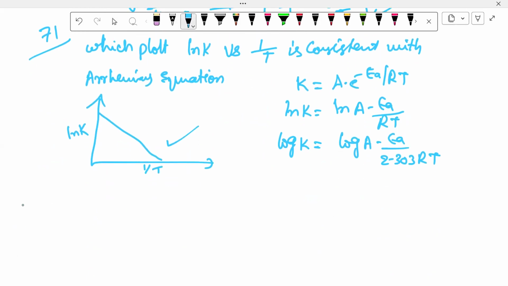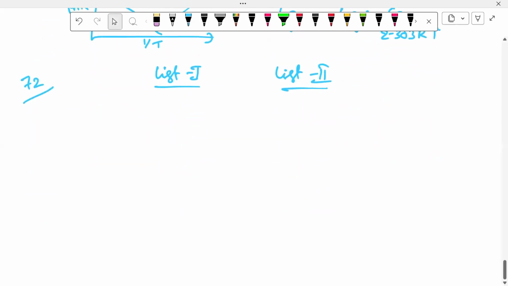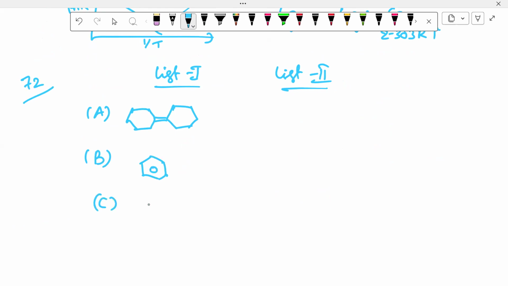This is an organic question, 72. This is also a matching type, like they give List 1 and here it is List 2. Shall we proceed? Can you please see? So in this, what do they give for A, B, C, D?